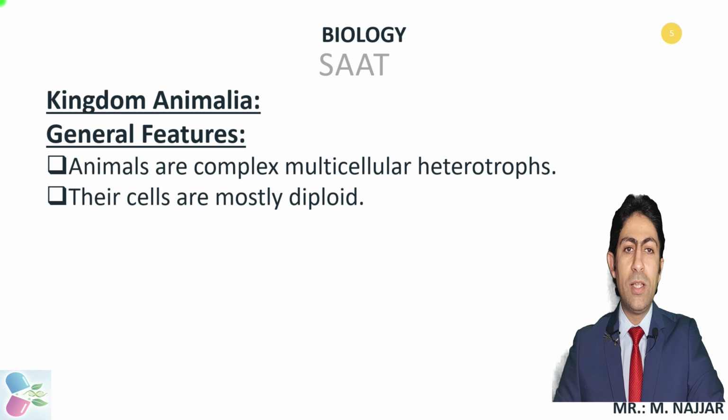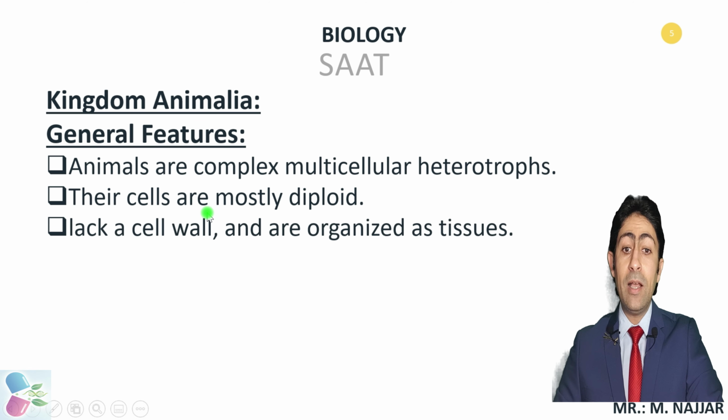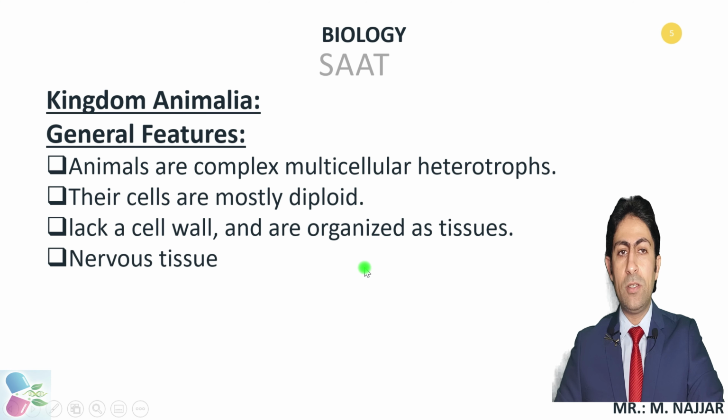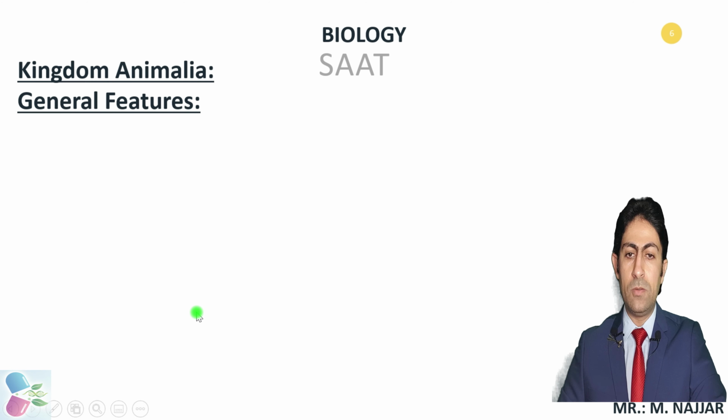Their cells are mostly diploid. Diploid means they have whole complete set of chromosomes. They lack a cell wall, and are organized as tissues, and then the tissues are organized in organs. Organs together make organ systems, and organ systems make the organism. They have a nervous system. One of the most important things that characterize the animal kingdom is the presence of nervous tissues. Also the muscular tissue or muscle tissue.